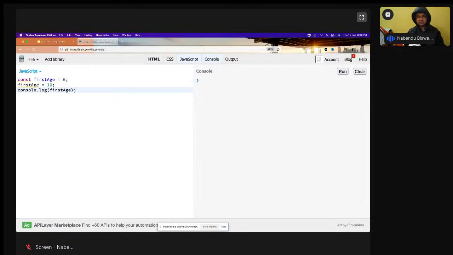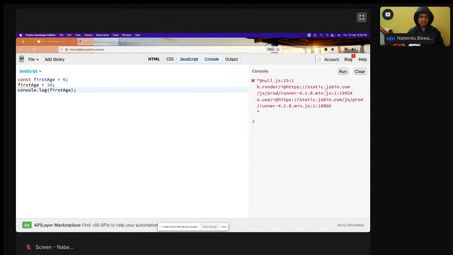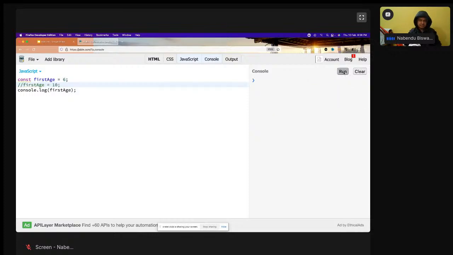If I run it, definitely it will give an error because I cannot reassign first age. This is not allowed in const.